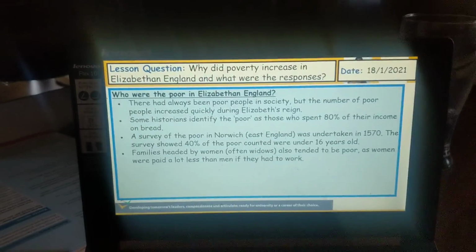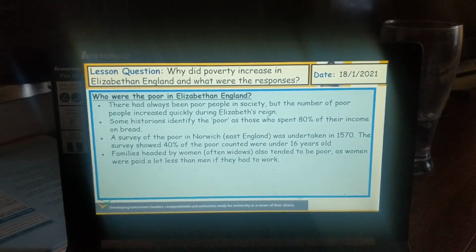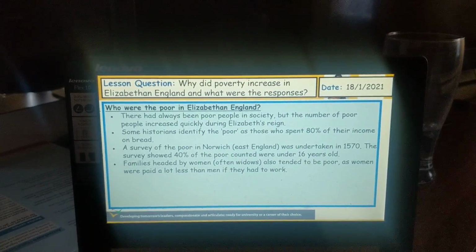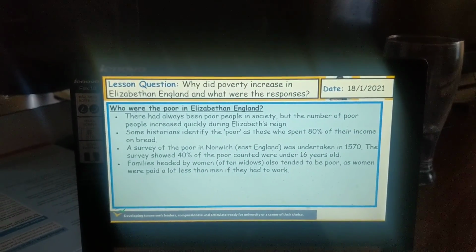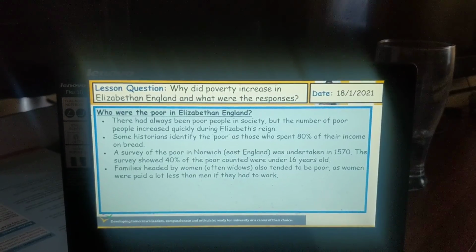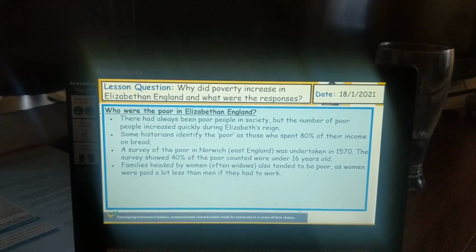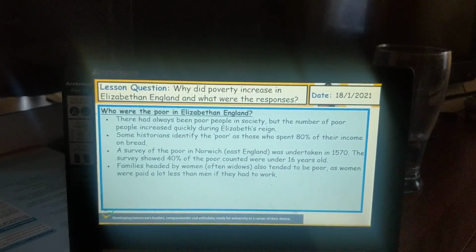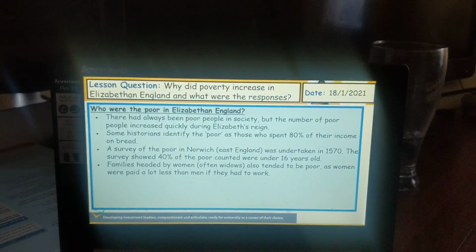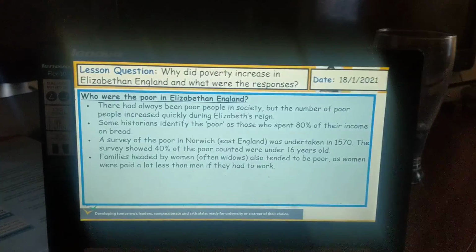Moving on. So who were the poor in Elizabethan England? There had always been poor people in society, but the number of poor people increased really quickly during Elizabeth's reign. Some historians identified the poor as those who spent 80% of their income on bread. A survey of the poor in Norwich, East England, was undertaken in 1570. The survey showed that 40% of the poor counted were under 16 years of age. Families headed by women, often widows, also tended to be poor, as women were paid a lot less than men if they had to work.